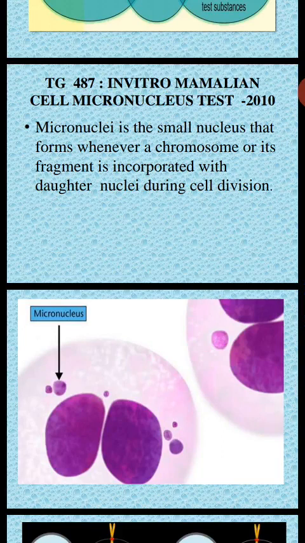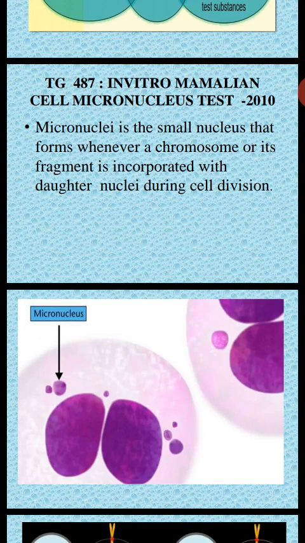These three are the major tests that can be performed either in vitro or in vivo to assess genotoxicity. The same tests you can apply for mutagenicity also.